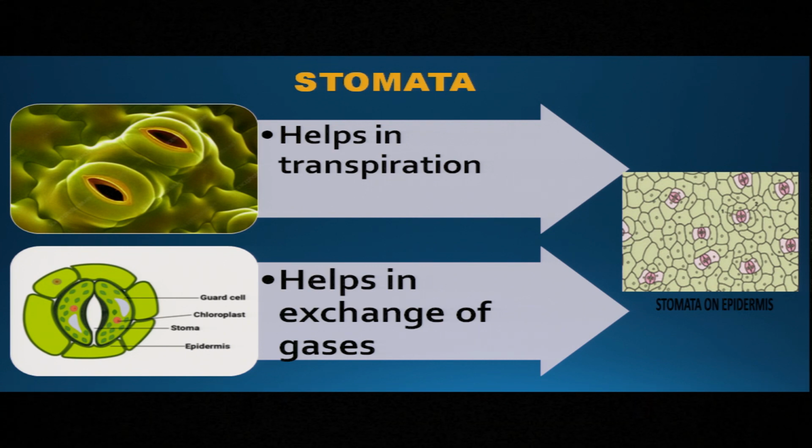Guard cells are living. They have chloroplast. They have nucleus. So, guard cells are living. Those stomata help in exchange of gases, and also they help in transpiration. Okay, means water is lost from the stomata in the form of vapor.